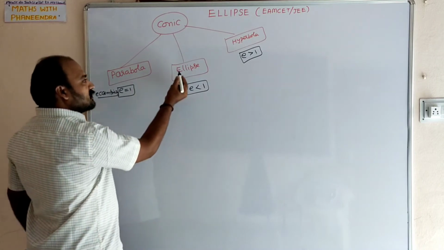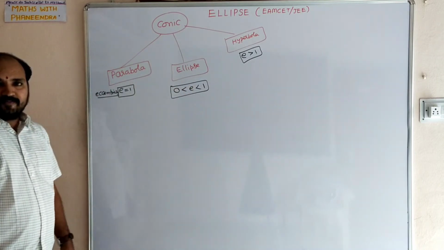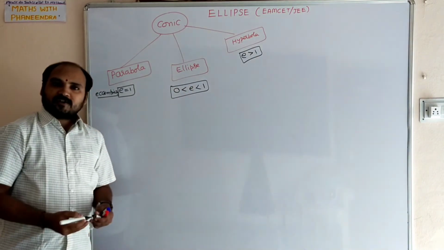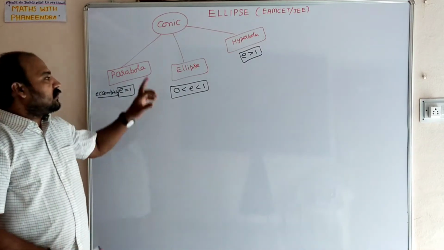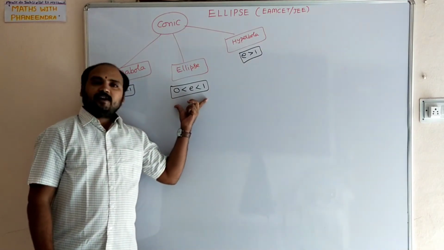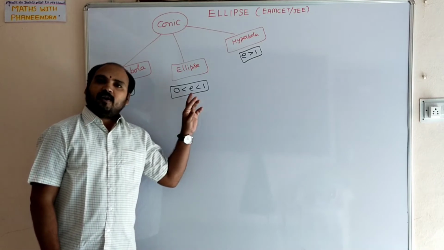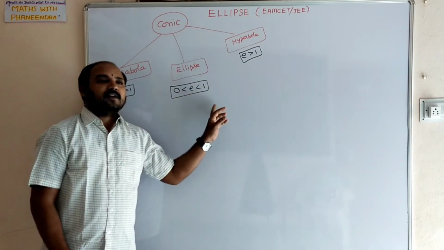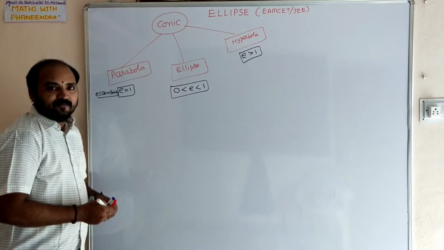Now we are going to discuss the concept of ellipse. The conic section is said to be an ellipse if the eccentricity value lies between 0 and 1, that is, eccentricity is less than 1.